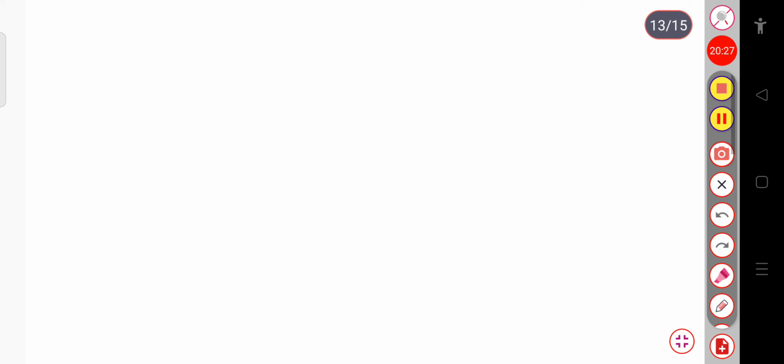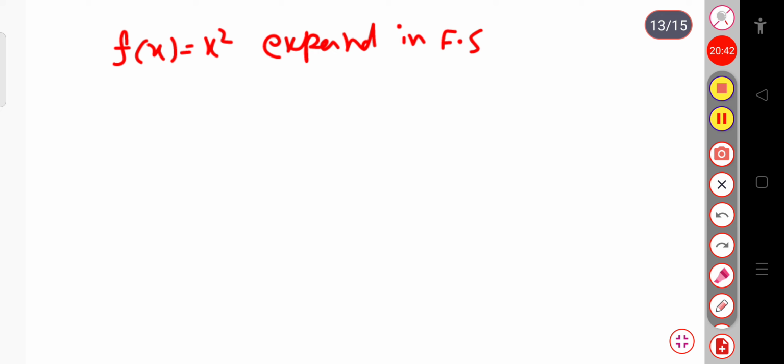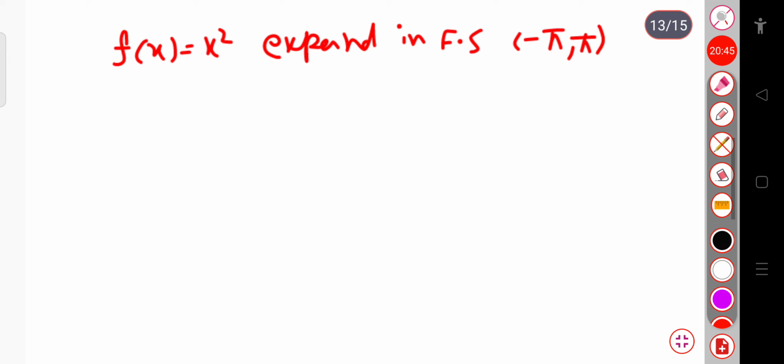Now let us take another example. Suppose f of x equal to x square, expand in Fourier series in the interval minus pi to plus pi. Okay, this is our question. Now how will we solve this?